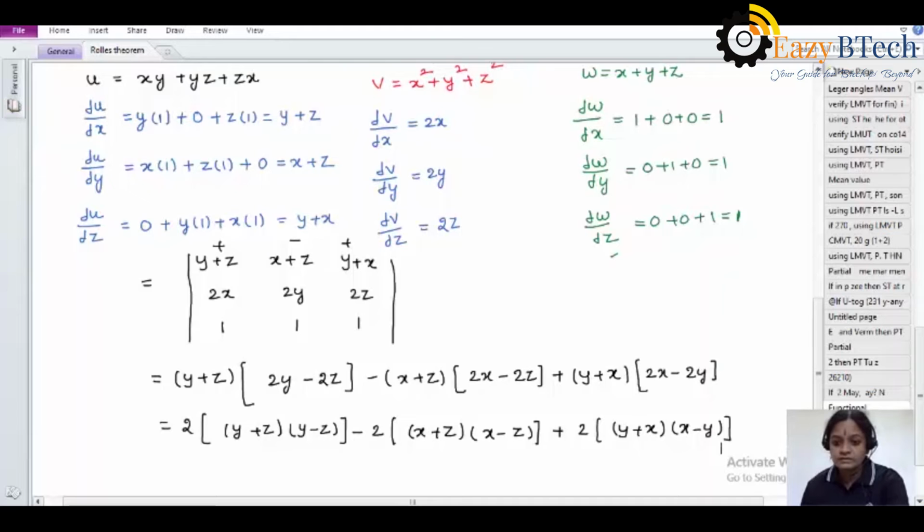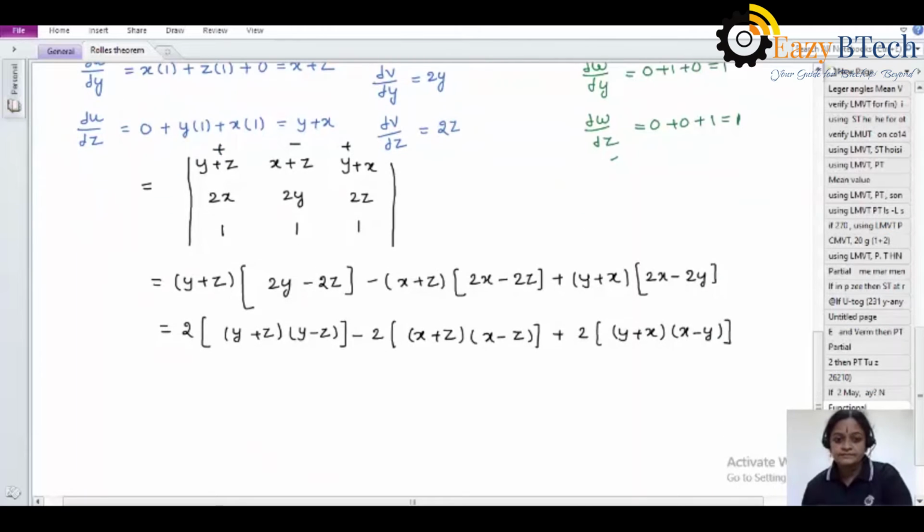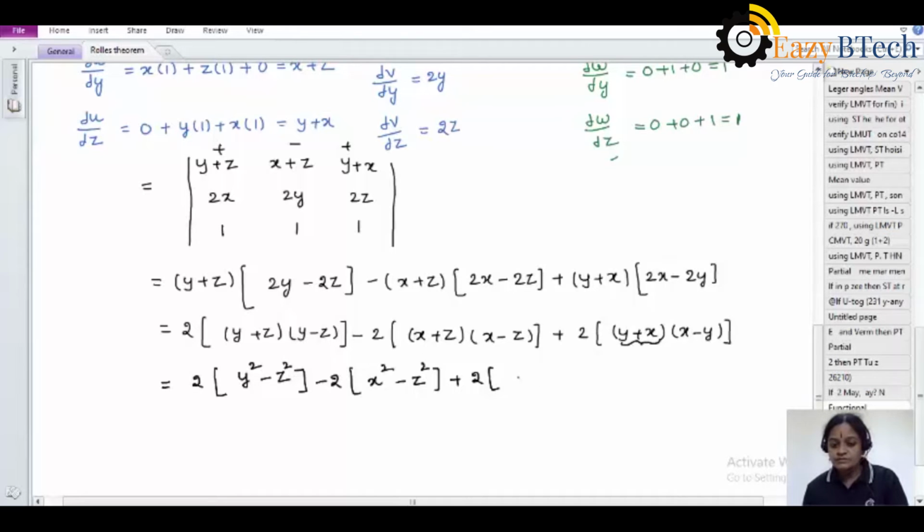Okay, and doing the simplification. 2 into y square minus z square, a plus b into a minus b, and 2 into x square minus z square, and plus 2 into here. So this y plus x may also be written as x plus y. Then the next term is x minus y.